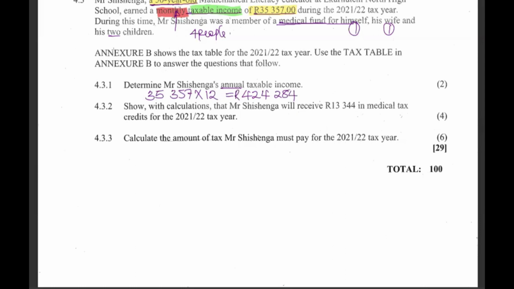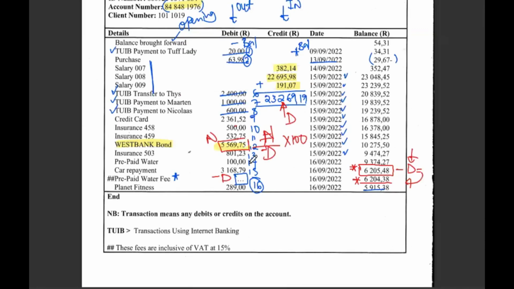Show with calculations that Mr. Shenge will receive 13,344 rands in medical tax credits. Mind you, this is medical tax credits. We are showing, we are proving. So what do we know? First and foremost, when we look at medical tax credits, we need to know the number of people that we are dealing with. So we saw already there are 4. Himself, the wife, and the 2 children. Okay, all in all, there are 4. So how are we going to get this? We shall go to the annexure there. This is the annexure.